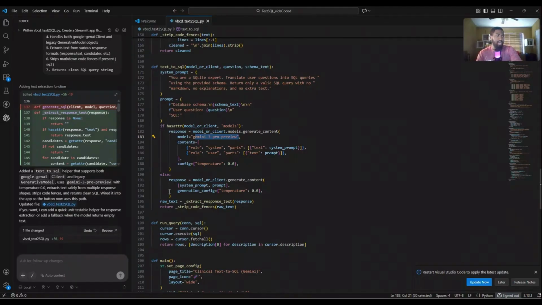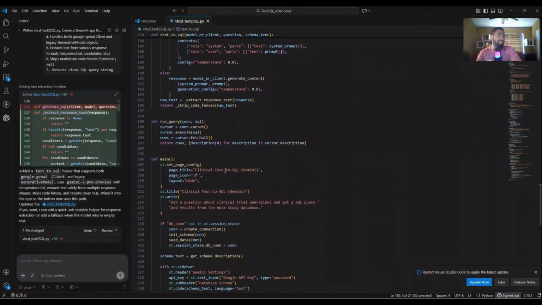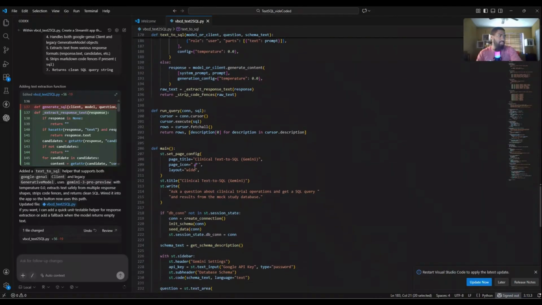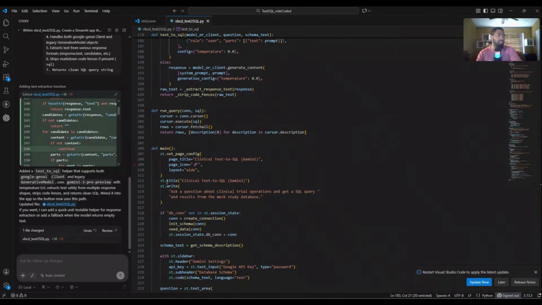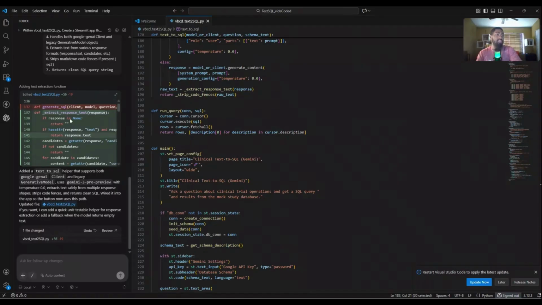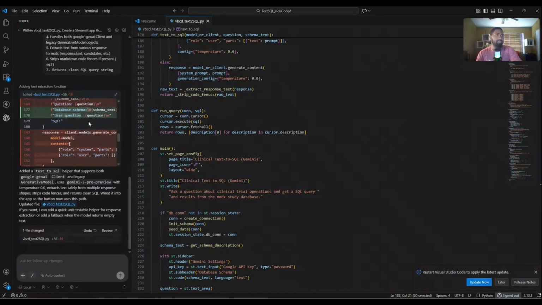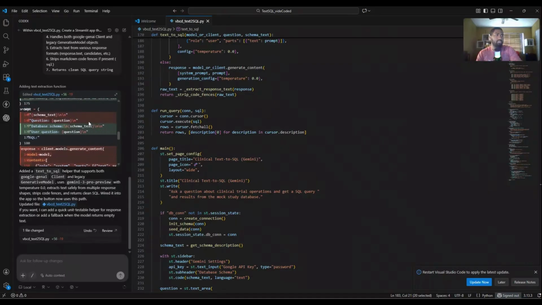So we still have our app. Everything still looks the same. Ask a question. It still has the DNA icon. Here are the changes that it made. It lists them out: database schema, temperature.